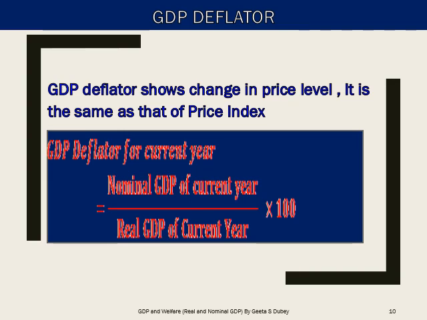But a note of caution is required. We say that GDP deflator is nothing but the price index, but it should not be confused with consumer price index even when both indicate change in the price level. The basic difference is that GDP deflator indicates change in price level related to all goods and services produced within the domestic territory of a country, while consumer price index indicates change in price level related to only a specific basket of goods bought by the consumers, and these may be produced within the domestic territory or the rest of the world.